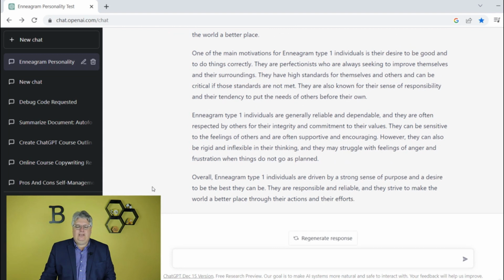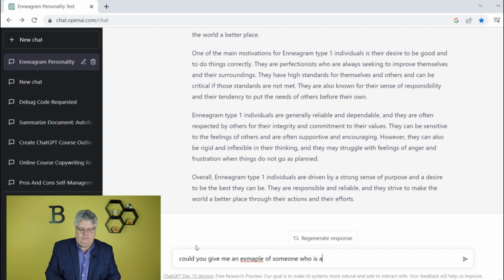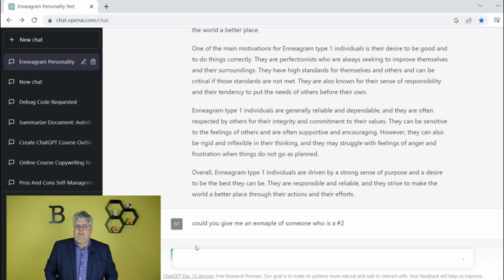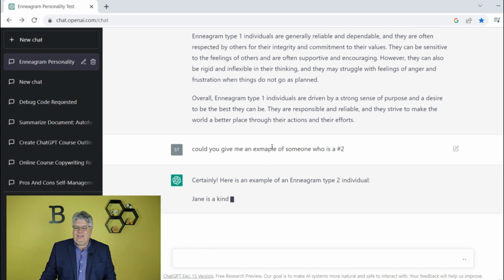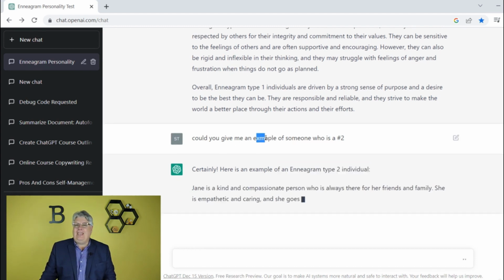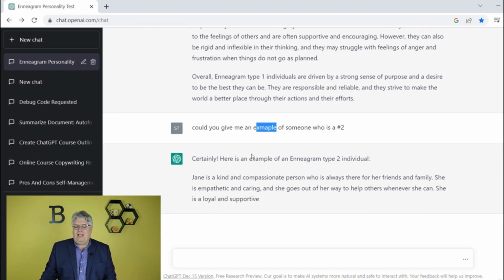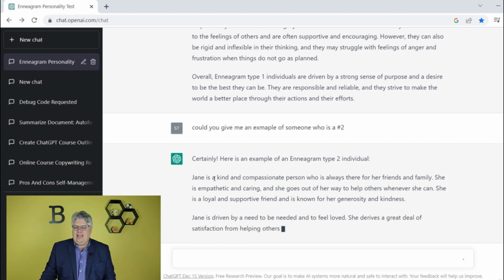But let's say I wanted to, another top tip is ask for examples. Sometimes they'll give you lists and you want to get examples. So could you give me an example of someone who is a number 2, right? And I intentionally left that wrong because I can't type. But it knew, so like, certainly here's an example. Even though Steve can't type, ChatGPT can. So this is a number 2, right? So here is an example.